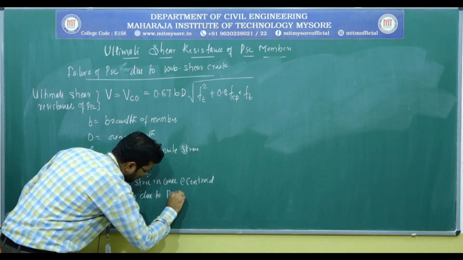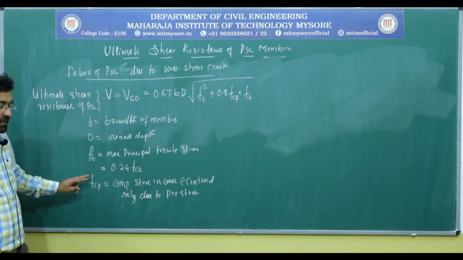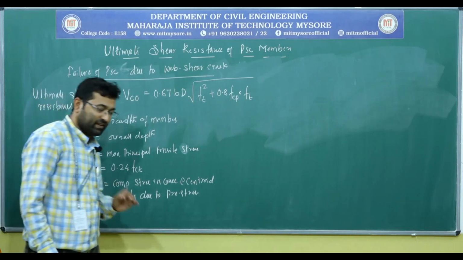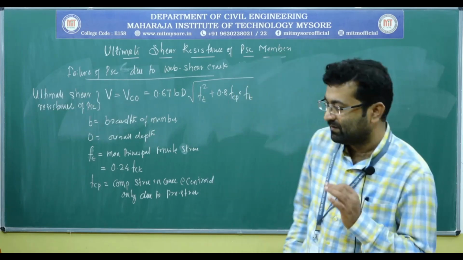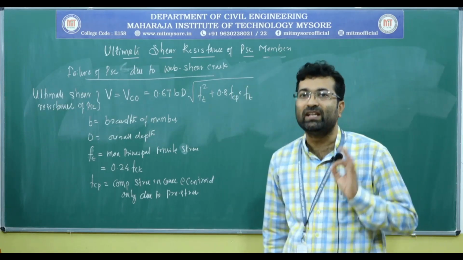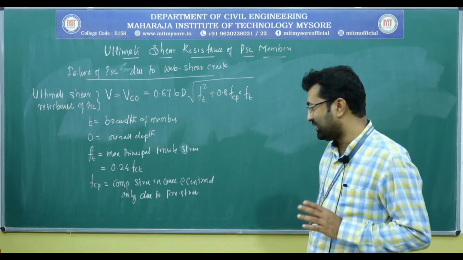This is very important because whenever we are determining the value of fcp, the compressive stress in the concrete, we have to consider only the pre-stressing force, not the external loads or other things.